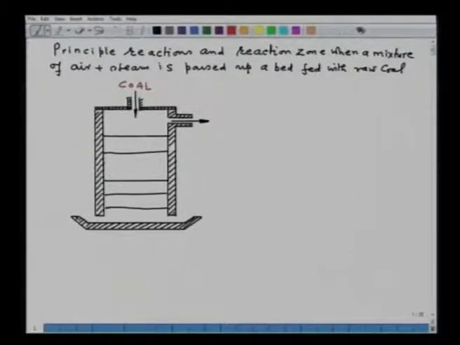Now, the zones, for example, this is an ash zone. Ash is continuously removed. Then we have the oxidation zone, or in short, we can also call it a combustion zone.